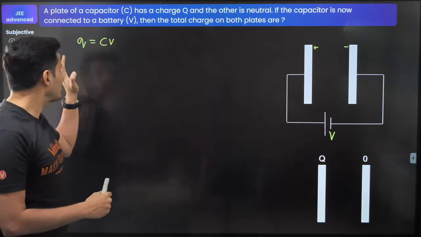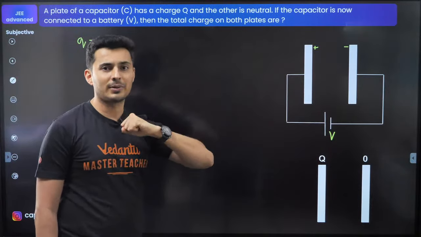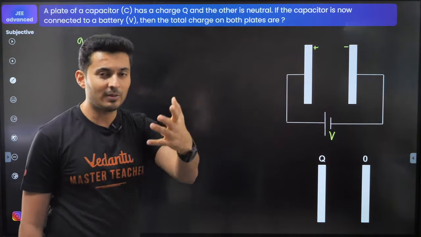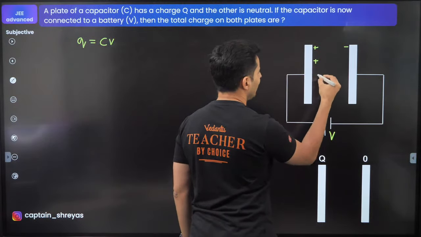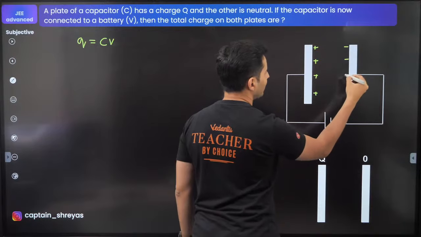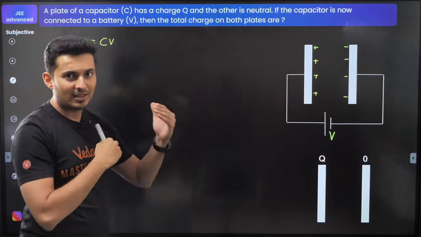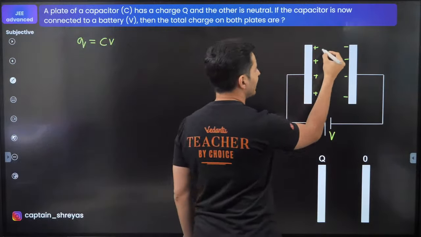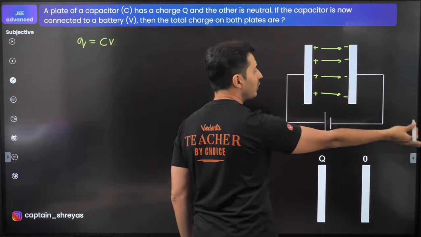Now, when I say Q is equal to CV, what exactly does that Q stand for? Do you know that? Have you ever seen that? If you remember, the charges on a capacitor are always on the inside. You usually do not see any charge on the outside. Outside charges are zero, the charges are only inside, and that's why you have an electric field between the plates, and there is no field outside.